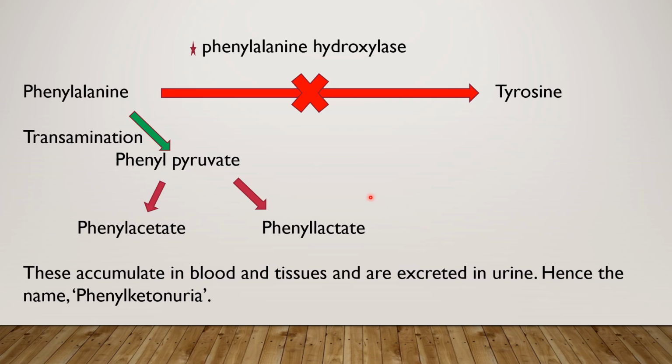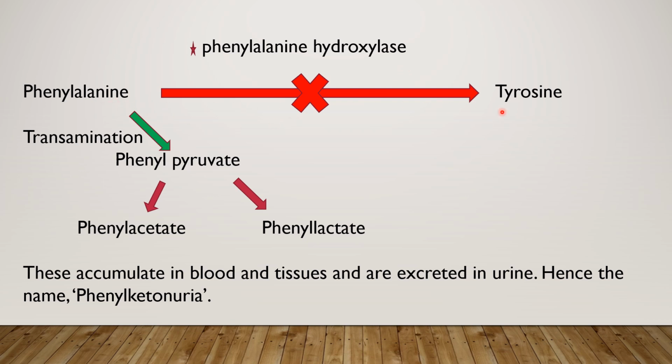Okay, now coming back to the question. Question wants to know that phenylalanine gets converted into which amino acid using this enzyme phenylalanine hydroxylase. So here the answer I am giving at the beginning itself. The answer is tyrosine, that is option C. Phenylalanine gets converted into tyrosine using phenylalanine hydroxylase.